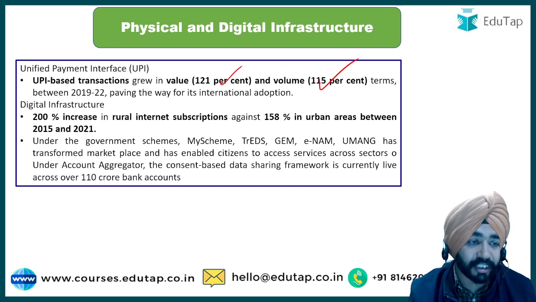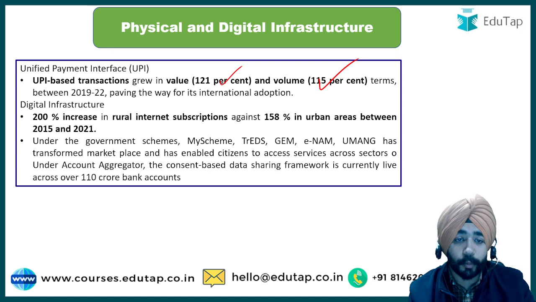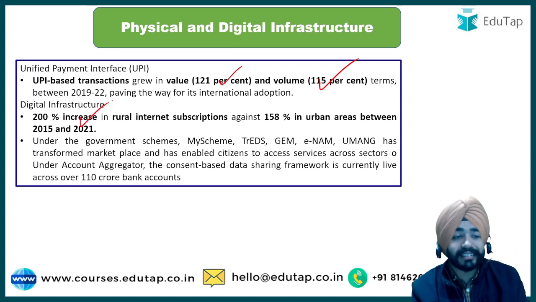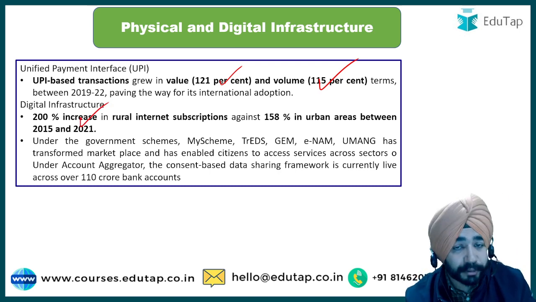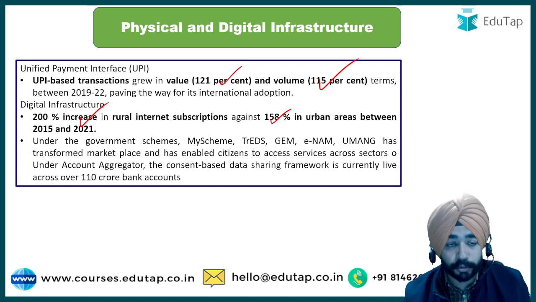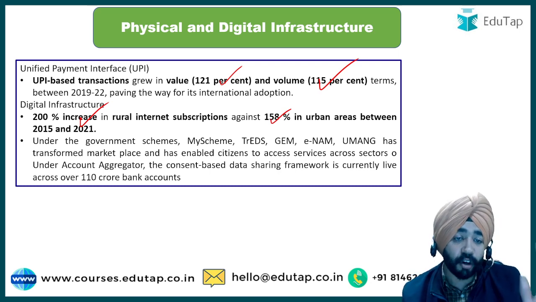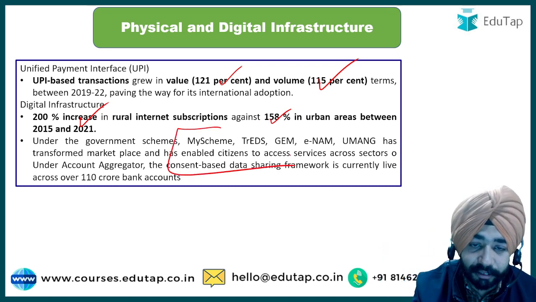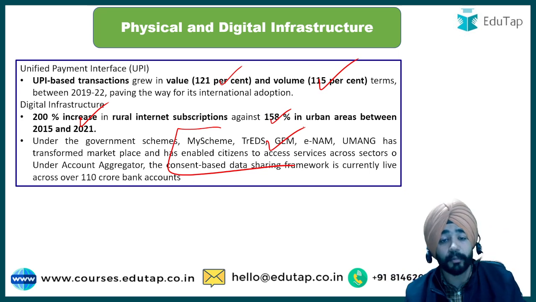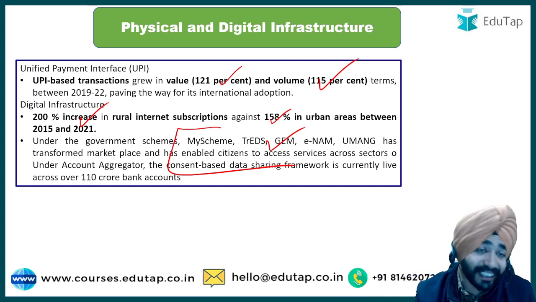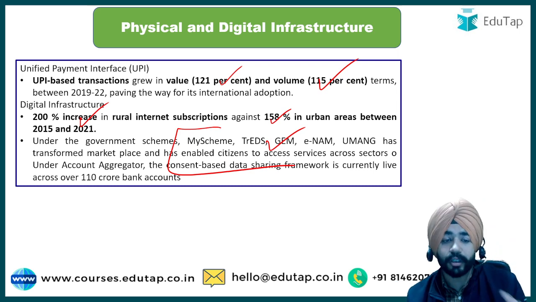In terms of digital infrastructure, if I talk about internet subscription, मैंने आपको बोला मोबाइल फोन सबसे ज़्यादा इंडिया में है, तो देखो मोबाइल फोन है उनके साथ इंटरनेट सब्सक्रिप्शन भी बढ़ रही है. 200% increase has been seen in rural internet subscription and around 158% increase has been seen in urban internet subscription from the year 2015 to 2021. तो जो मैंने आपके साथ इनिशिएटिव डिस्कस किए थे, गवर्नमेंट ई मार्केट प्लेस, ई नाम, उमंग ऐप, ट्रेड्स, so these are all the initiatives that have been highlighted in this economic survey, which you should have an idea.